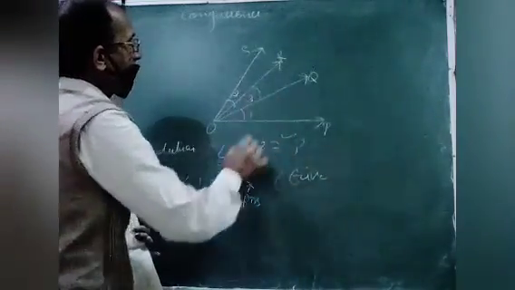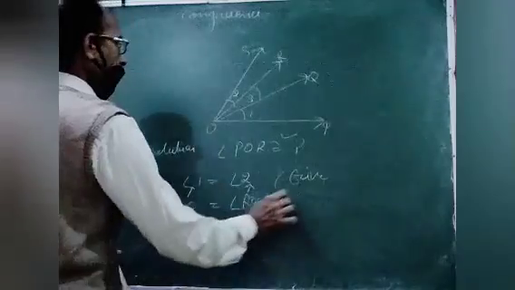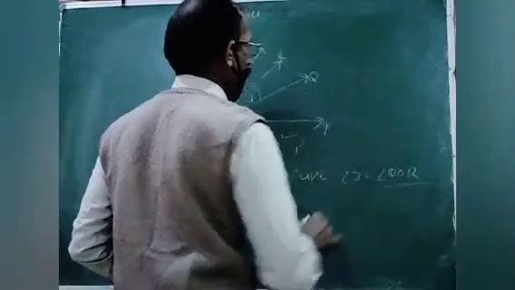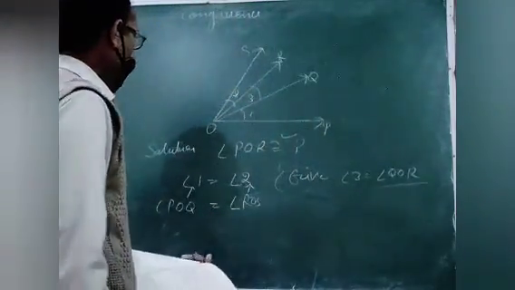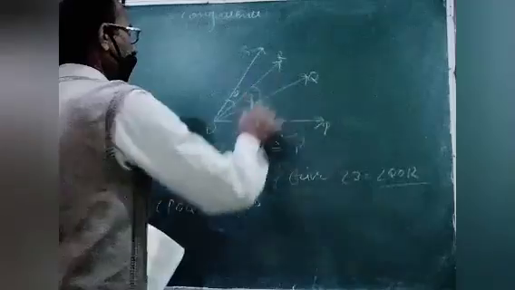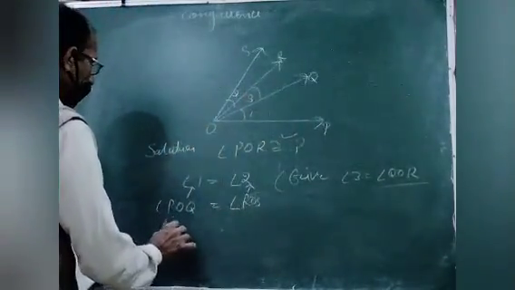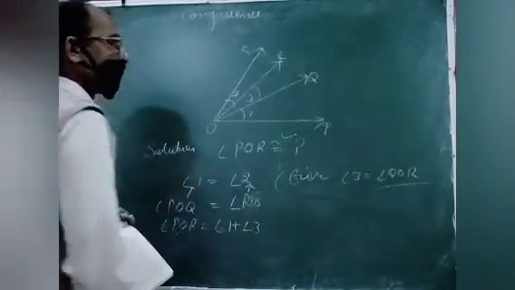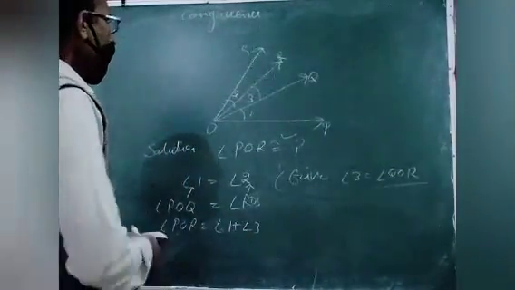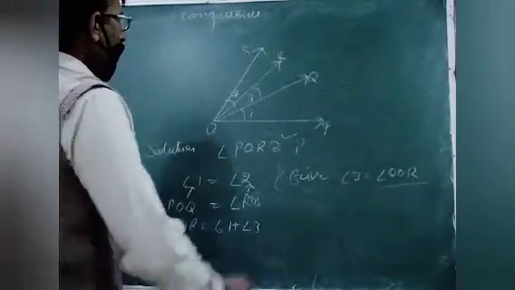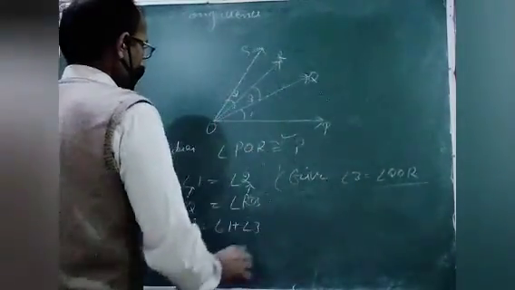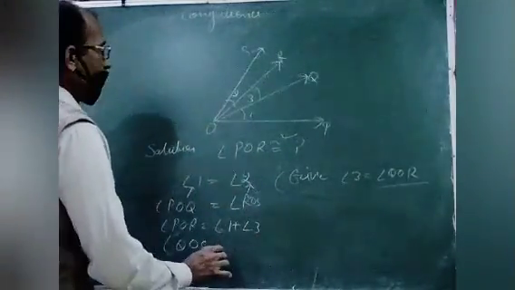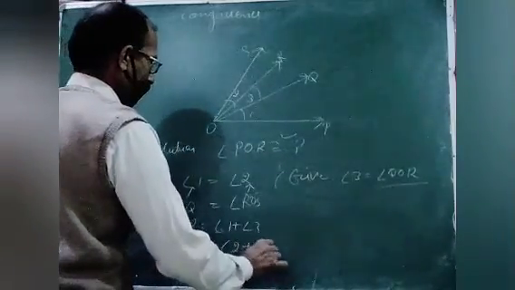Now angle 3 means angle QOR. So now we have to find POR. Angle POR means angle 1 plus angle 3. This is equation 1. Now angle QOS means angle 2 plus angle 3. This is equation 2.